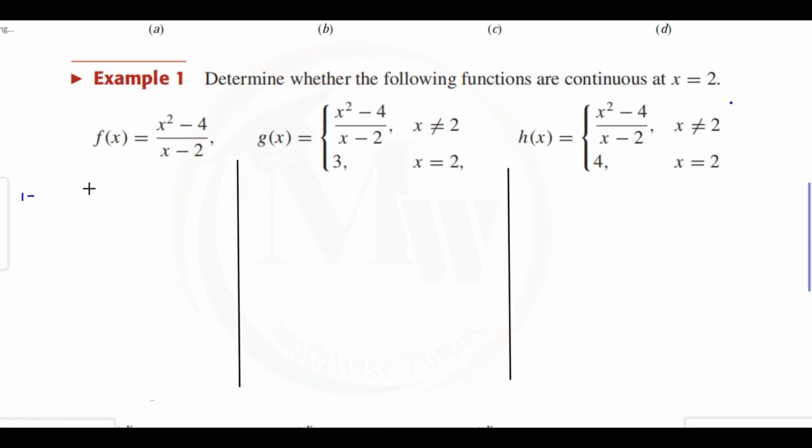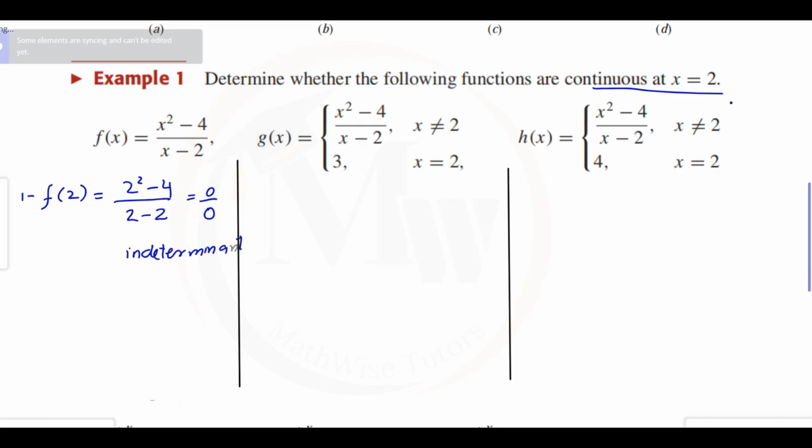In all examples, you can clearly see there are different types of discontinuities. Now here is an example in which we need to check the continuity at x equal to 2. First is f of x. The first condition is to check whether f of 2 is defined, because c is 2 here. We plug 2 into the function (2 squared minus 4) over (2 minus 2), which gives 0 over 0. 0 by 0 is an indeterminate form, meaning we cannot determine its value. So there is no value at point 2, and the function has a hole at point 2. The first condition is violated, so we don't need to check the other conditions.